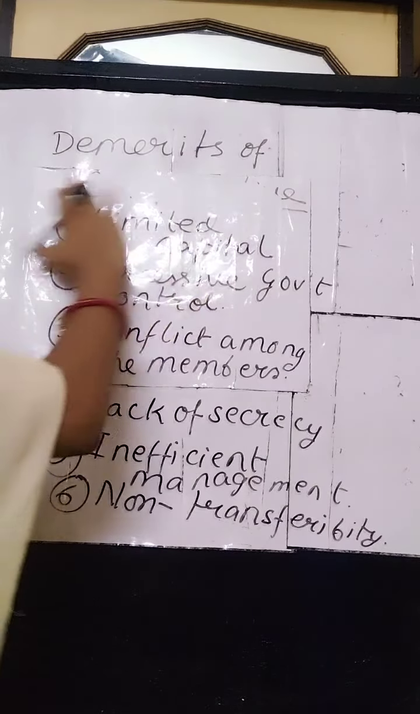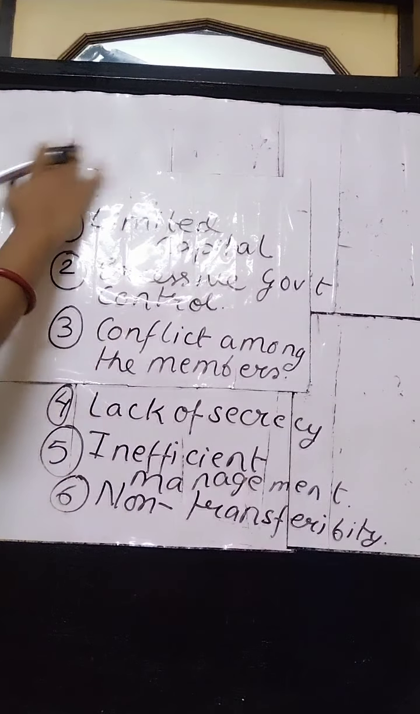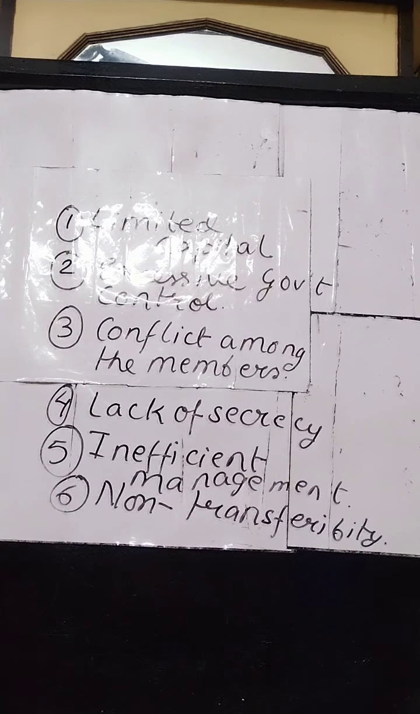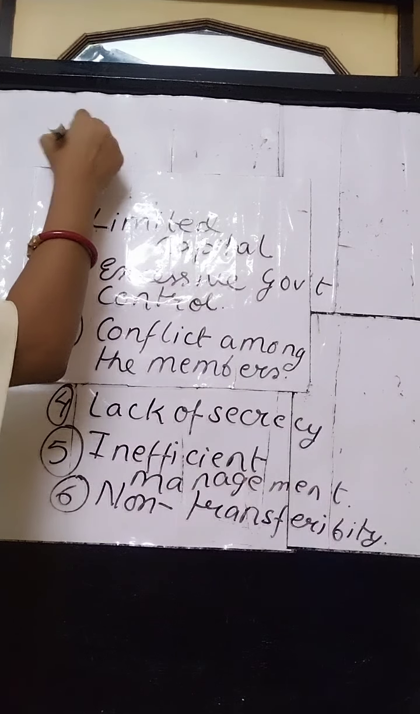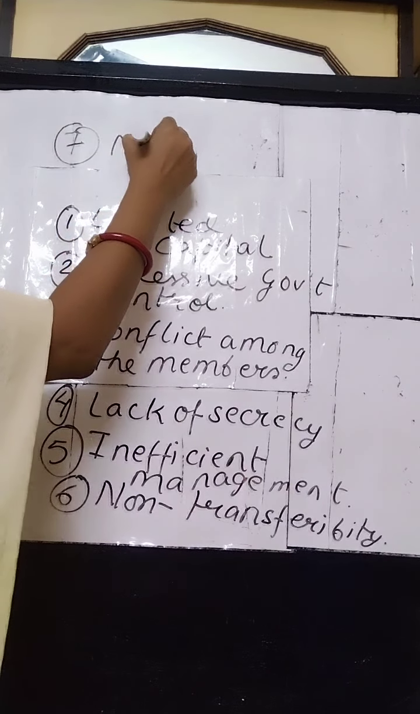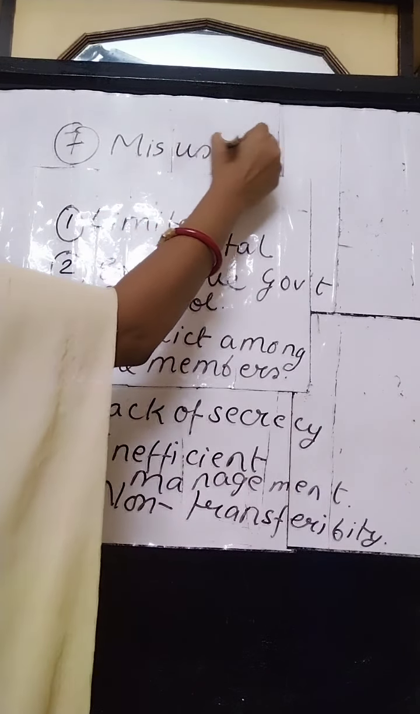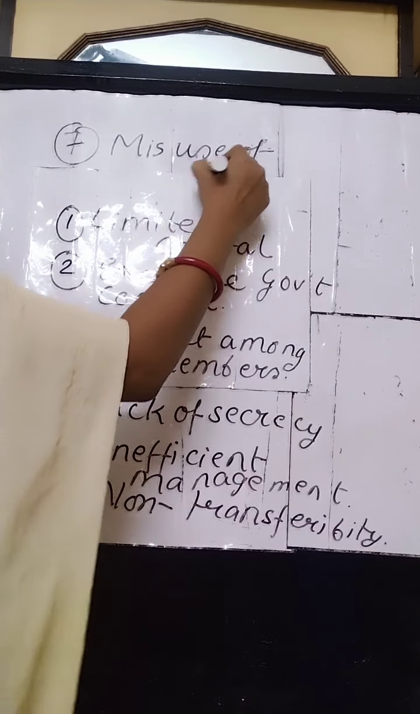Next, another is misuse of funds. Point number 7, misuse of funds.